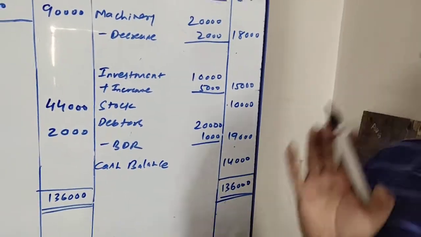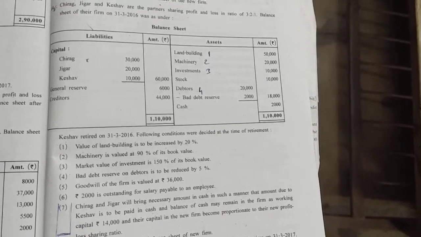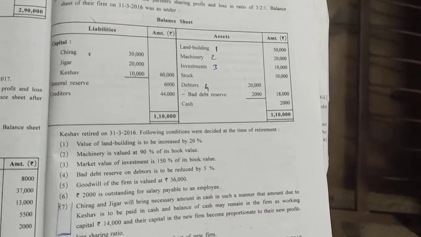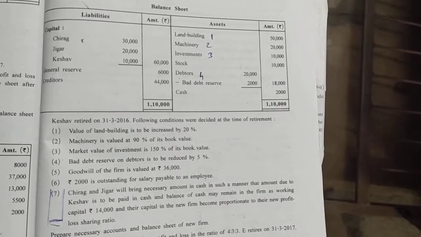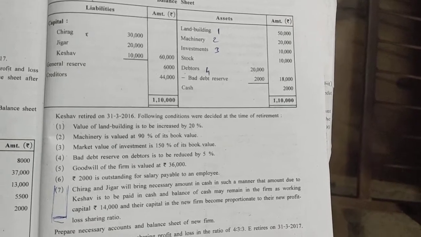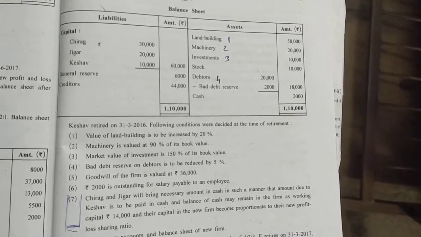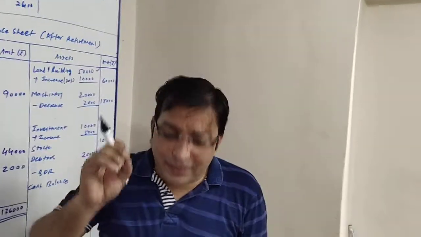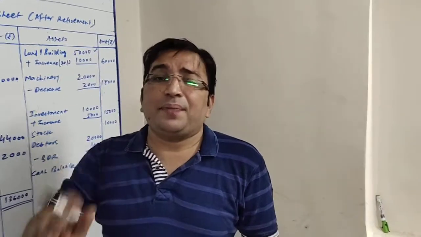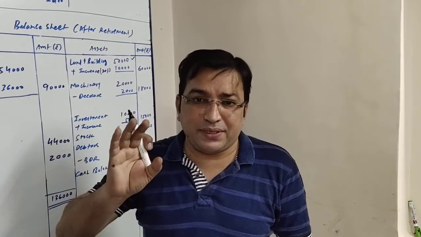Okay friends, next item, debtor is given 20,000 minus BDR 2,000, 18,000 is in the outer column, and it is marked with adjustment number 4. Adjustment number 4 says bad debts reserve on debtor is to be reduced by 5%. That means they want to say to us the rate of BDR on debtors is to be reduced by 5%.